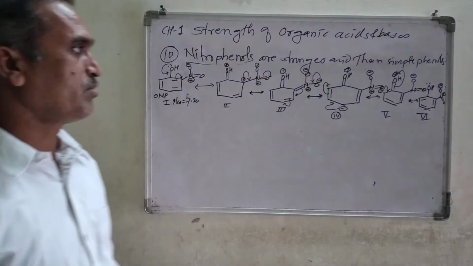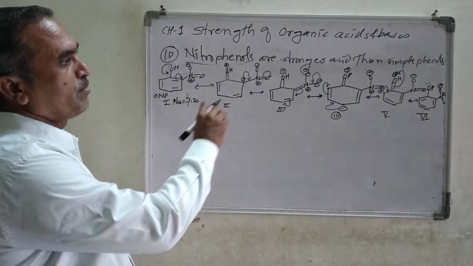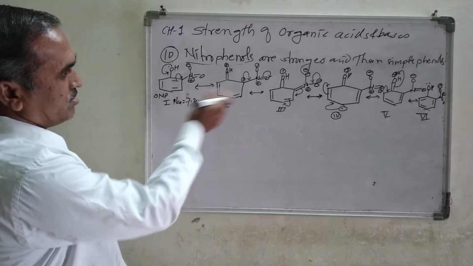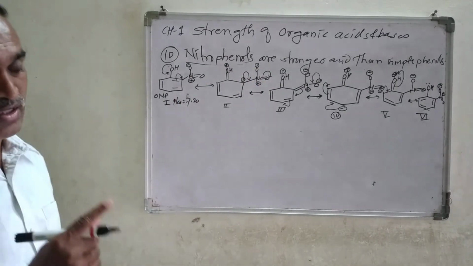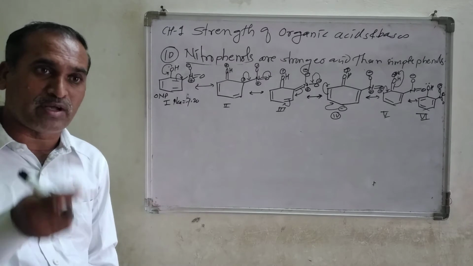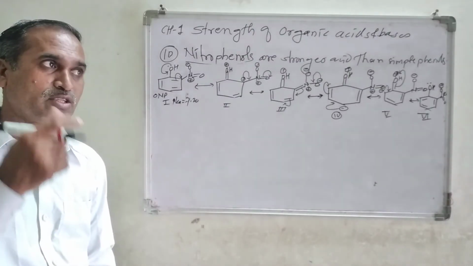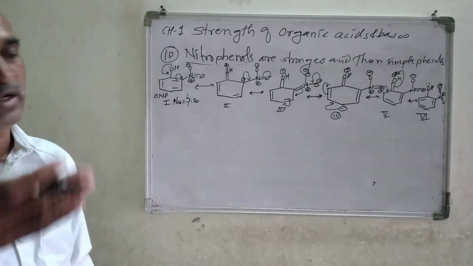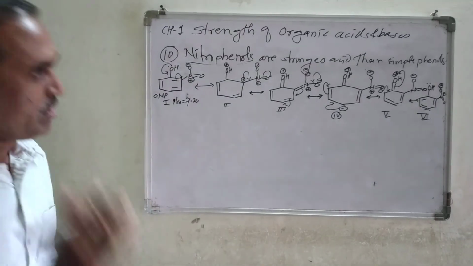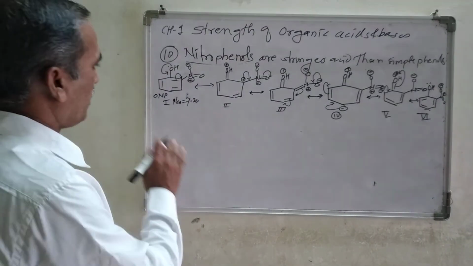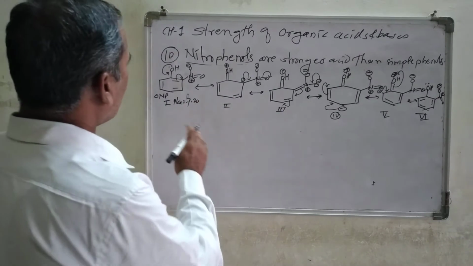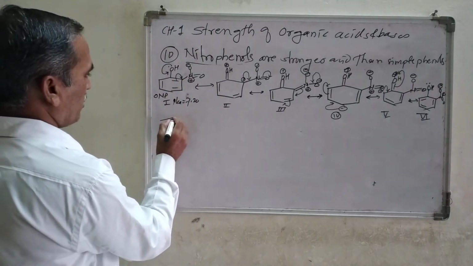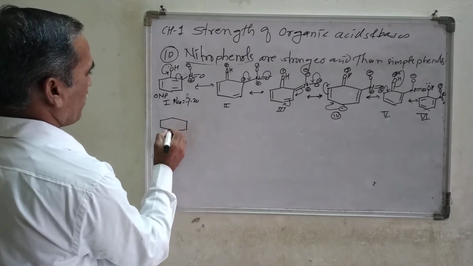How many structures did we get? Here are so many different resonating structures, near about 6 resonating structures. And always remember, as the number of resonating structures or canonical structures goes on increasing, the stability of that compound goes on increasing. So that is there. Now let us look at the second isomer, the second nitrophenol, which is